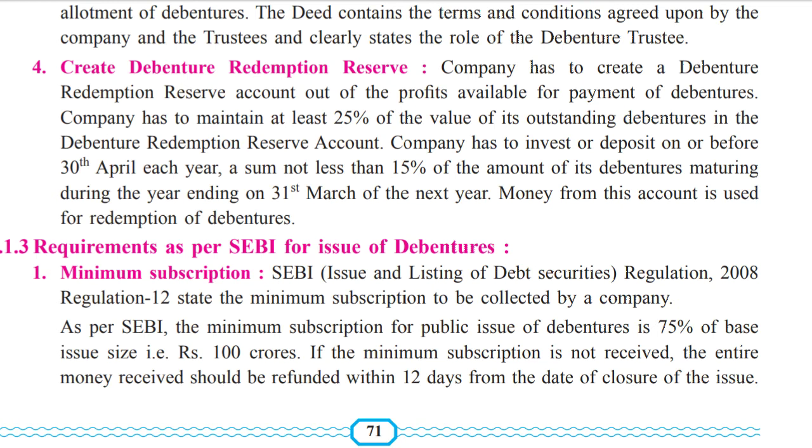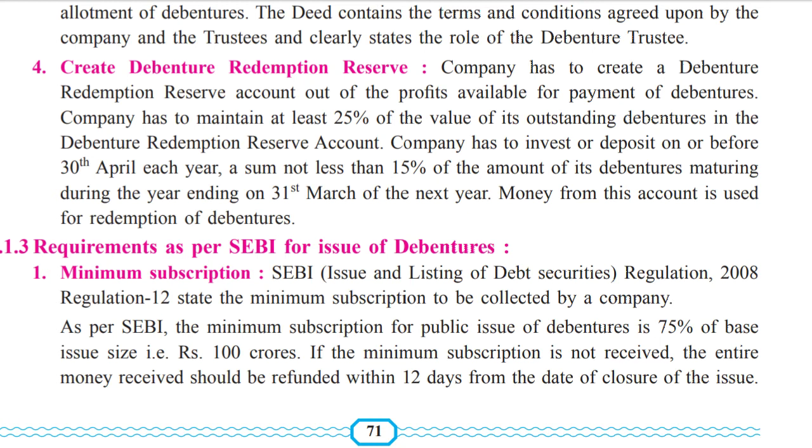They get the adequate amount from the invested money, like fixed deposits or in shares, or anywhere they can invest, and when the returns come, they have that much amount to pay back towards the debenture holders.